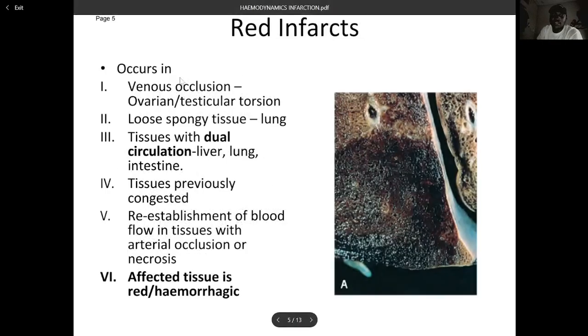Now, for red infarct, it occurs in venous occlusion, such as ovarian or testicular torsion, loose spongy tissue such as the lung, tissue with dual circulation such as the liver, lung, or intestine, and tissue previously congested. It occurs when there is re-establishment of blood flow in tissues with arterial occlusion or necrosis. Affected tissue is either red or hemorrhagic.